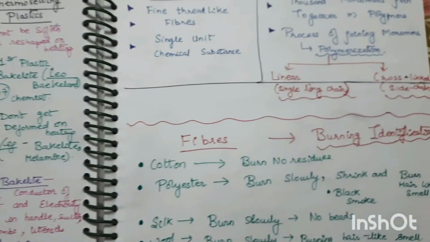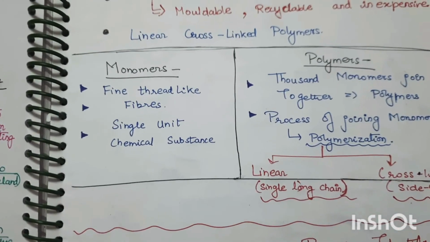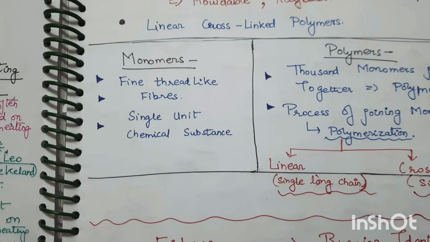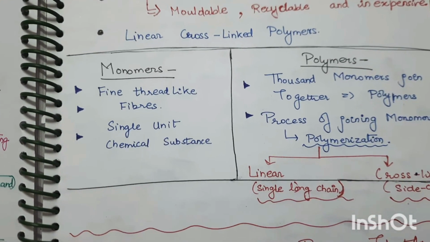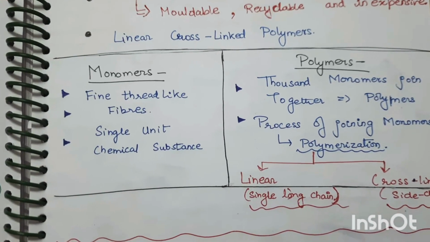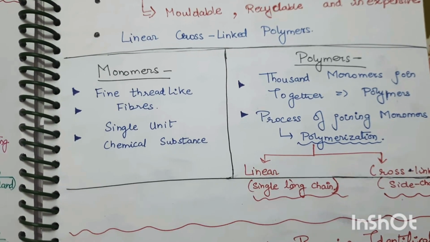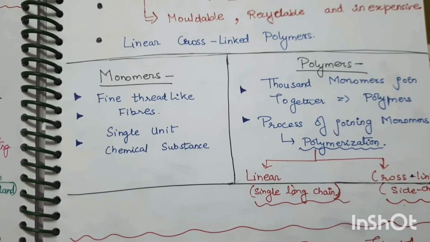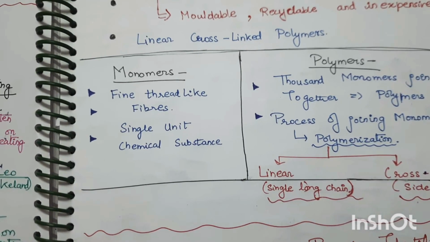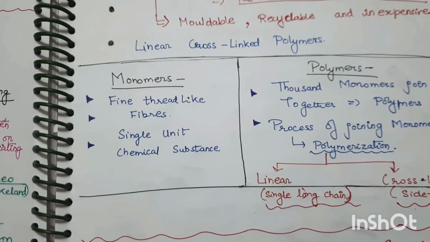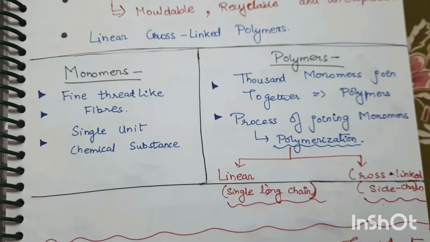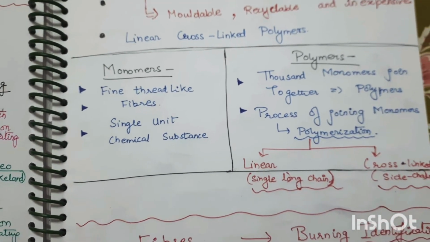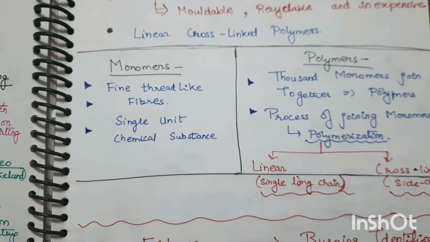Now moving on to monomer and polymer. What is a monomer? A monomer is a single unit of a chemical substance. And what is a polymer? A polymer is 1000 monomers joined together, and the process of joining monomers is known as polymerization. There are two types of polymerization: linear, a single long chain, and cross-link, with side chains. Okay, so I hope you understand what monomer and polymer are.